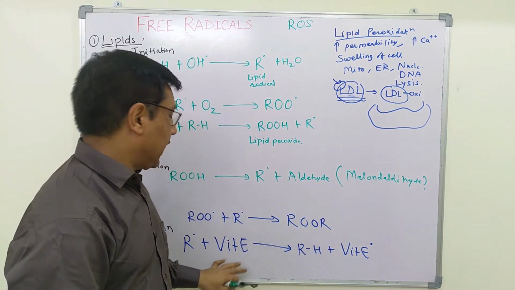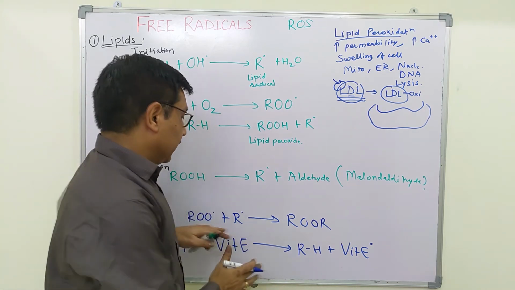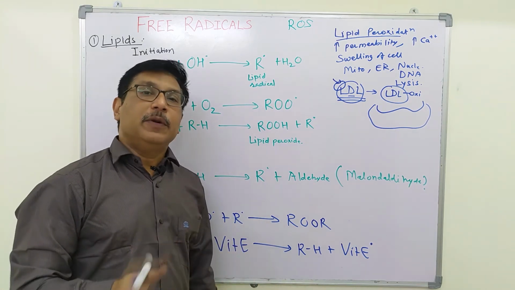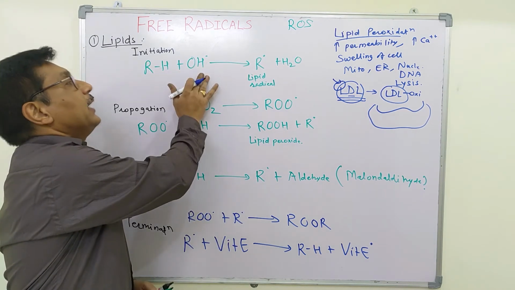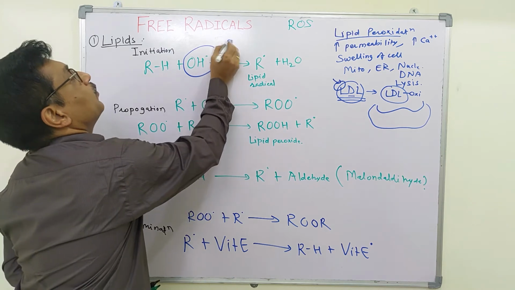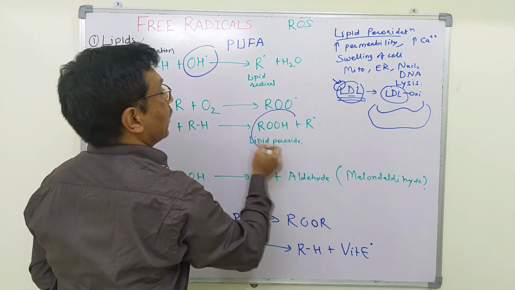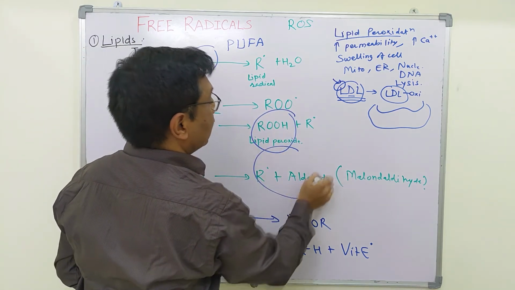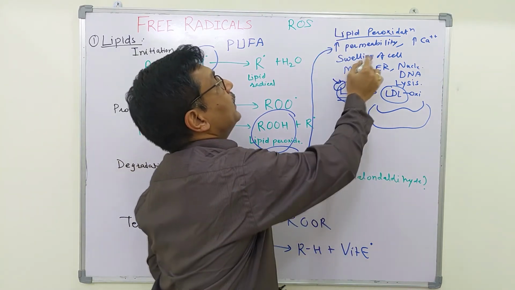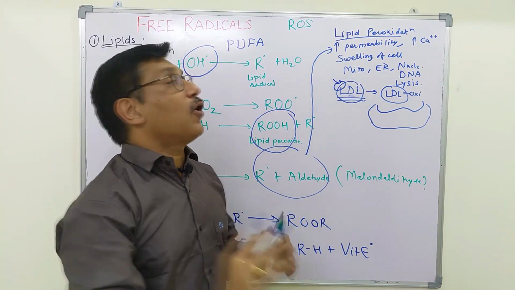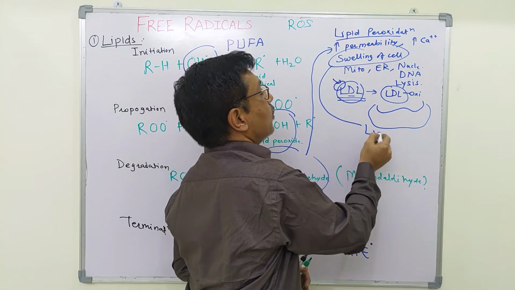Thus, vitamin E acts as an antioxidant, and as it is lipid soluble, it acts in the lipid biomembrane, thereby preventing lipid peroxidation. Free radicals mostly attack polyunsaturated fatty acids, thereby converting them into lipid peroxide, thereby breaking them. Breaking leads to increased permeability, and this will increase influx of calcium. There occurs swelling of the cell and lysis of the cell.